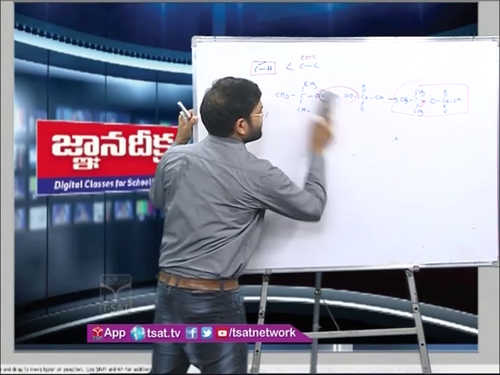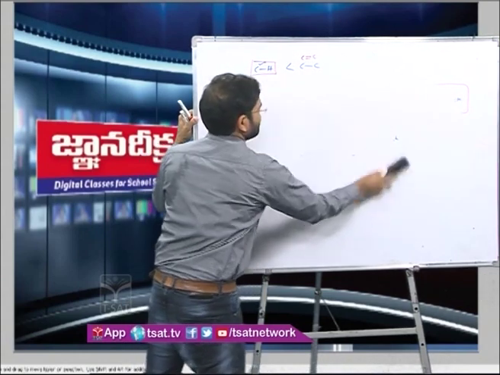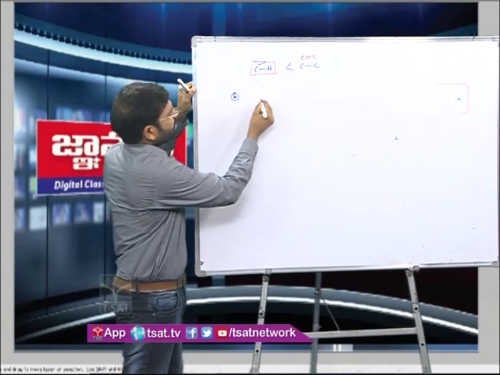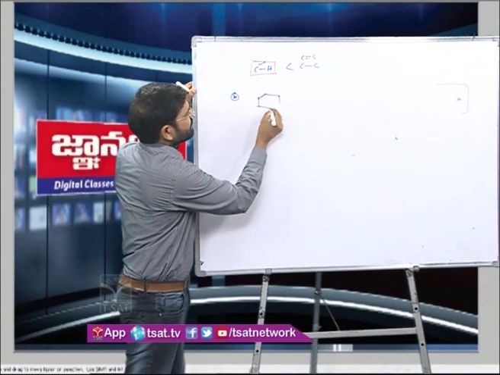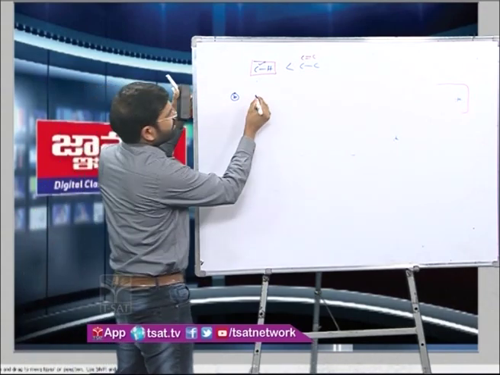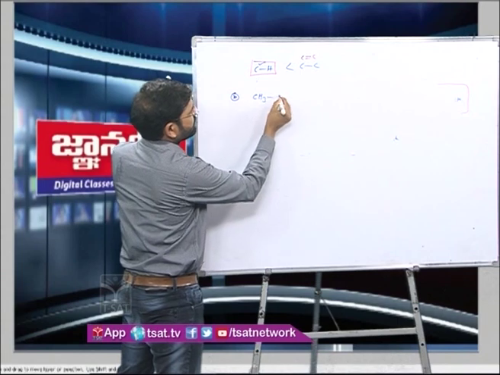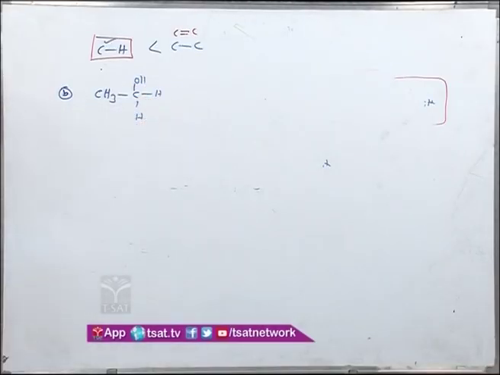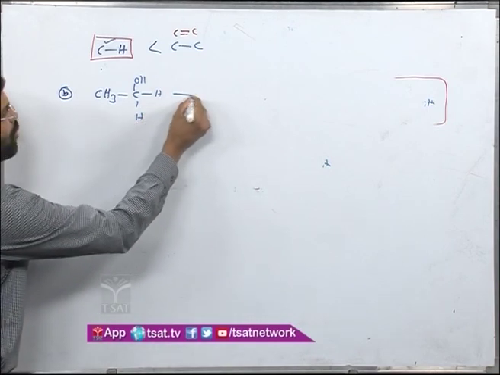The second one is, suppose there is an alcohol, with hydrogen. Now we are expecting this with the chromic acid.